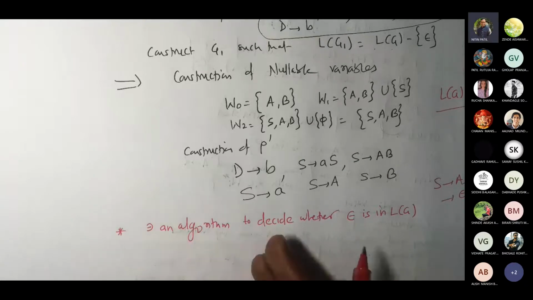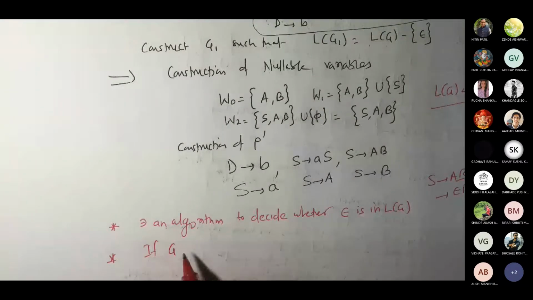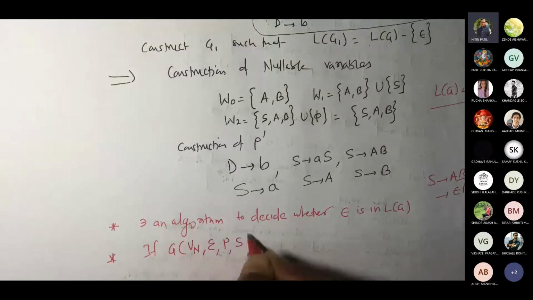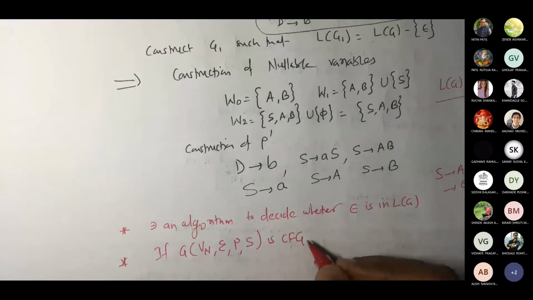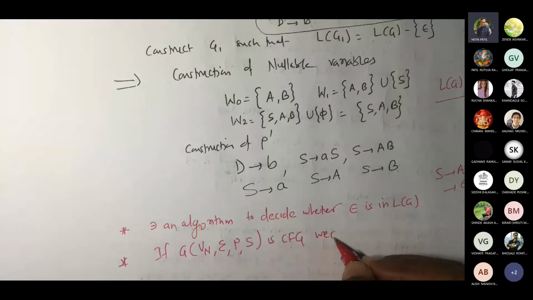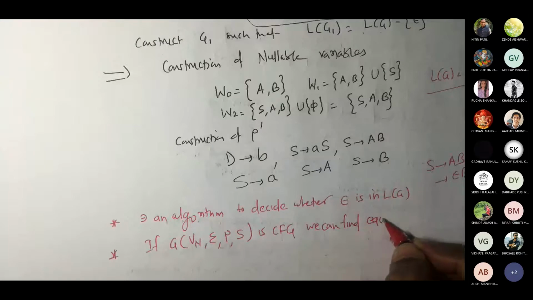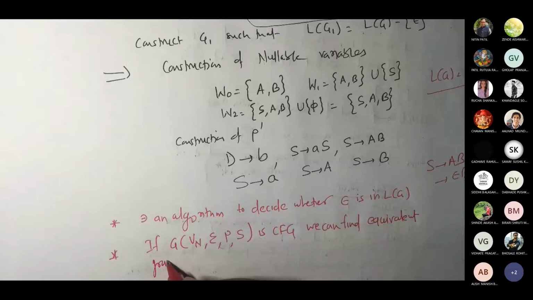Similarly, now suppose I have to protect that language. How do I protect it? So if G, say (Vn, sigma, P, S), is a CFG, we can find, now we are talking about an equivalent grammar,